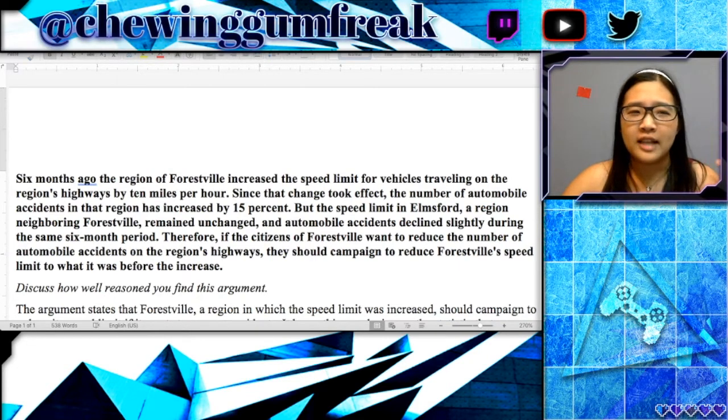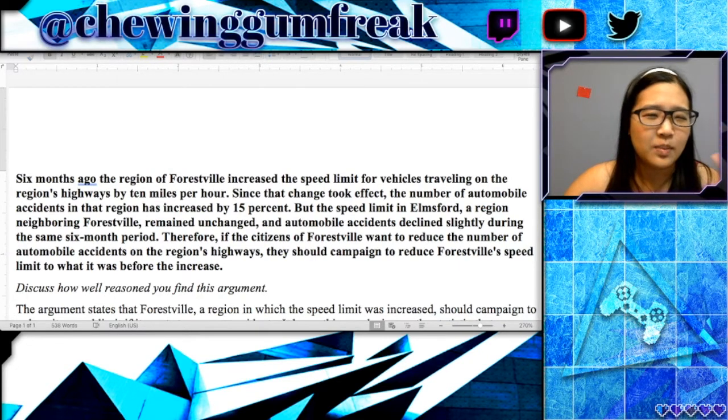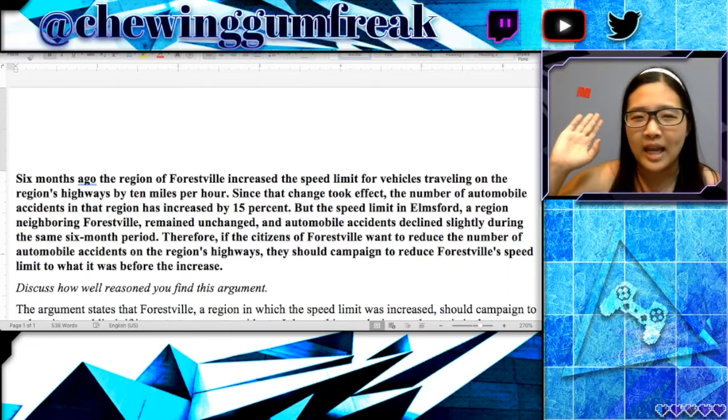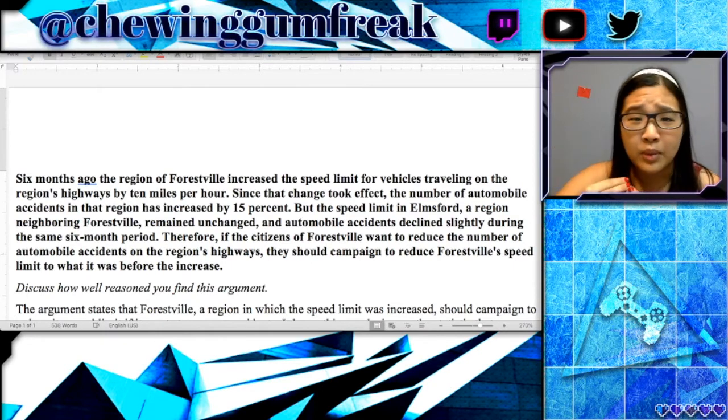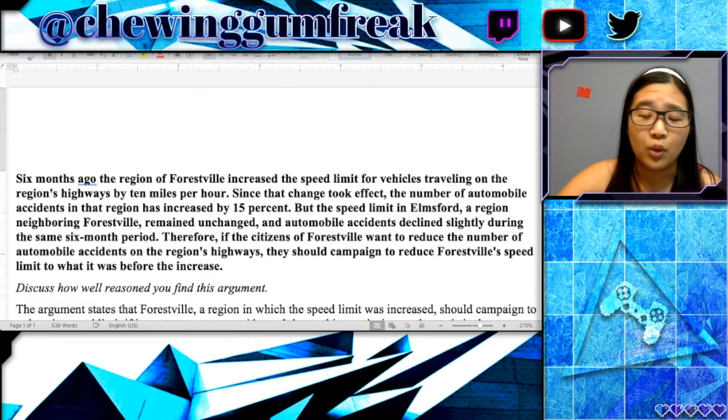So it looks like there is an increase in the speed limit and then also an increase in the number of automobile accidents. So it looks like those two things are probably related, or the argument is going to say that they are.